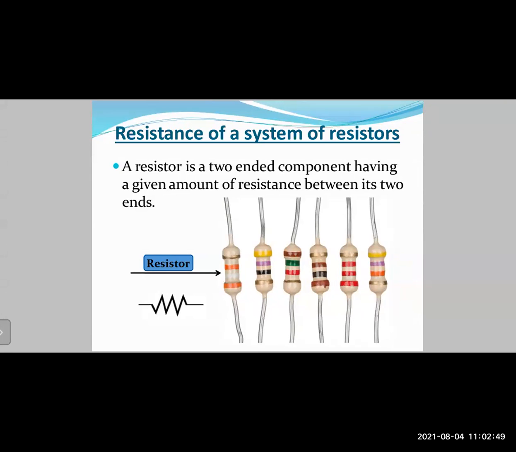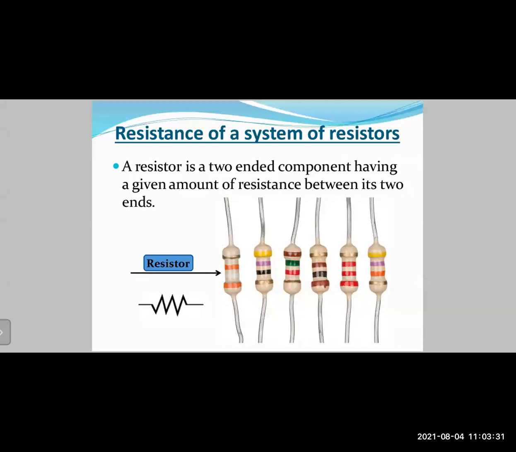A resistor is a two-ended component having a given amount of resistance between its two ends. As per our requirement, you can have resistances of various values. As you can see here in the diagram, they have bands of different colors. Depending upon those colors, they have different resistances. Some resistors will have low resistance, some a high resistance, so they are selected as per the requirement. On the left hand side at the bottom, you can see that zigzag line; that is the symbol for a resistance. When we draw a resistance in a circuit, we use that symbol.